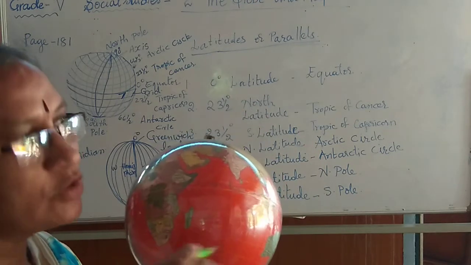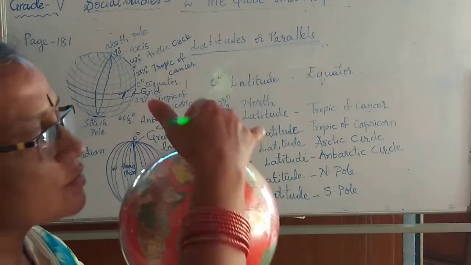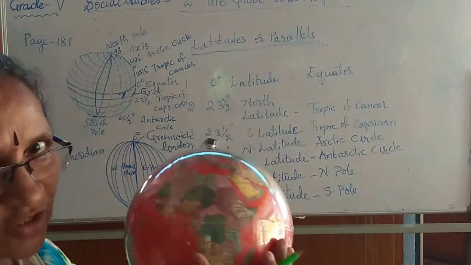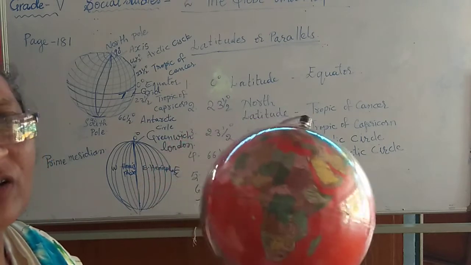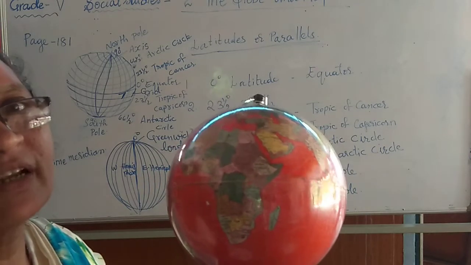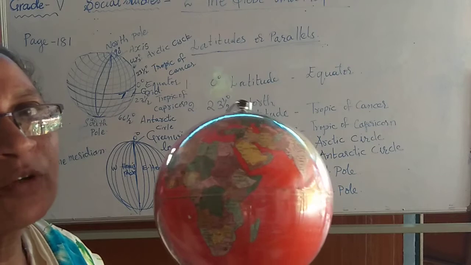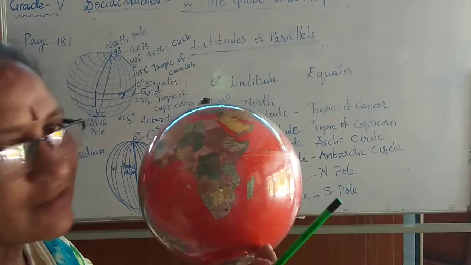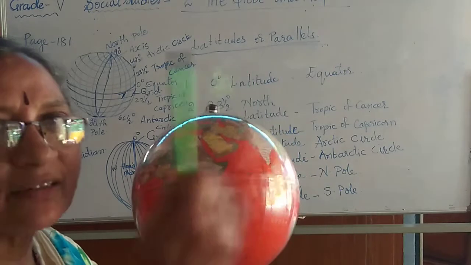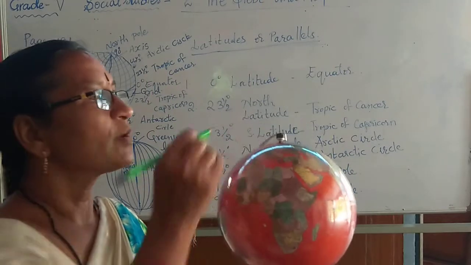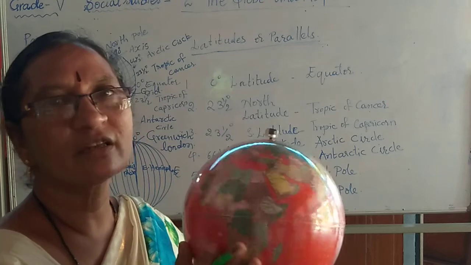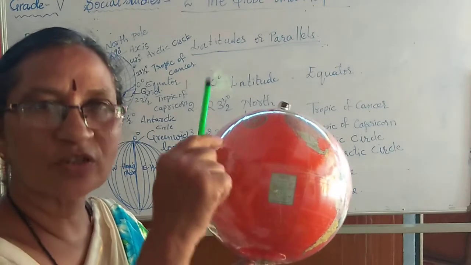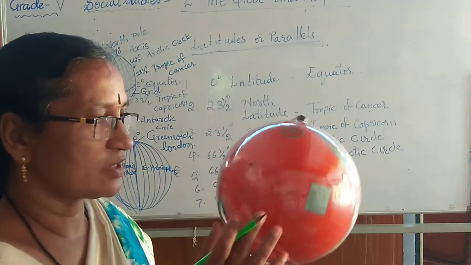Noon means sunshine vertically falling on those places, and all will have the same temperature. According to that, time is measured from the 0 degree longitude, that is the Greenwich longitude.